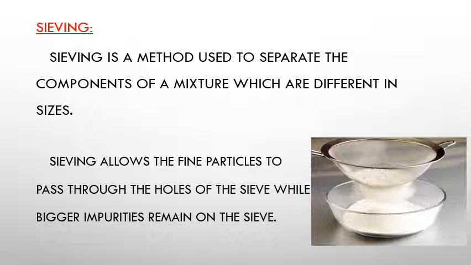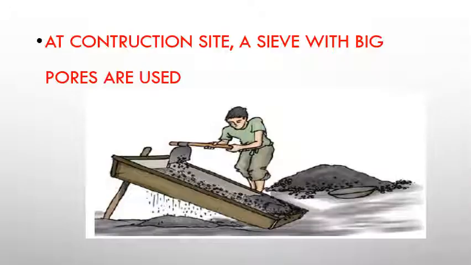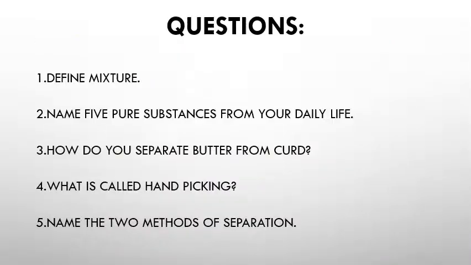Sieving. Sieving is a method used to separate the components of a mixture which are different in sizes. Sieving allows the fine particles to pass through the holes of the sieve while bigger impurities remain on the sieve. At construction sites, a sieve with bigger pores is used to separate sand from gravel and pebbles.